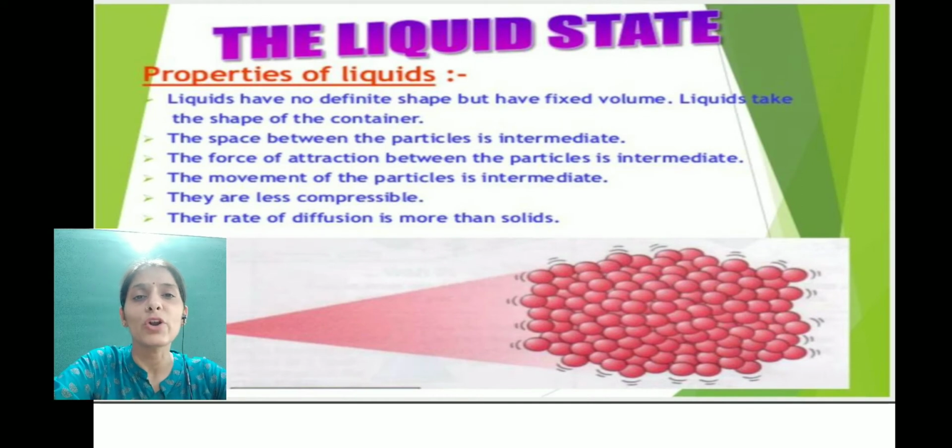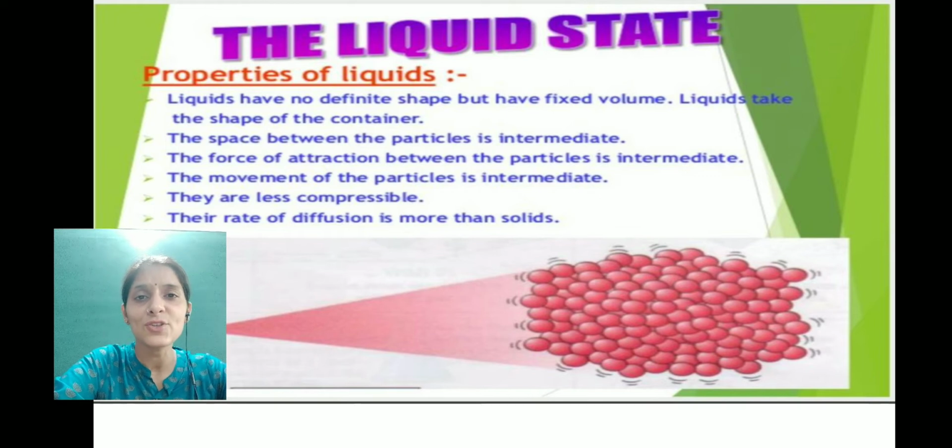The next is your liquid state. Liquid state, examples: milk, water, etc. In this state of matter, the particles are not so close to each other. They have space between them. The force of attraction between the particles is moderate, and the particles can move about each other.